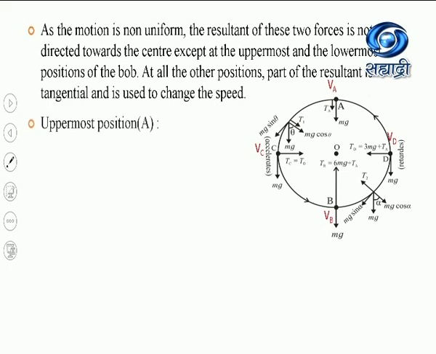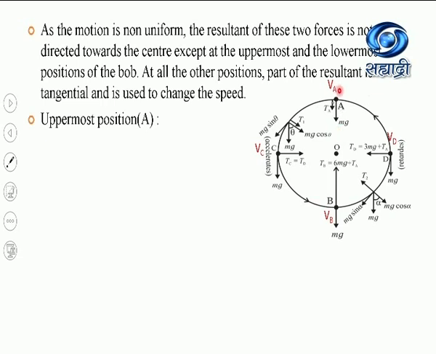Now here the same figure is taken. We are going to find out the velocity at uppermost position A. Now we can see that at uppermost position both the forces, that is weight mg and tension TA, are acting along the radius towards the center of circle.